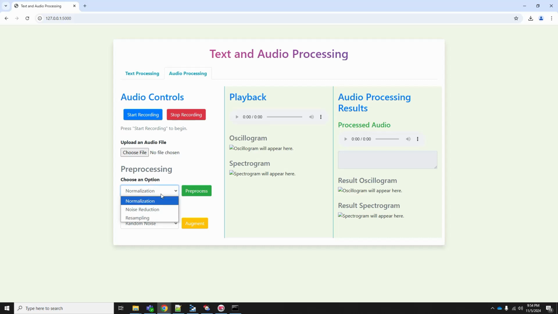Noise reduction. Whenever we are recording audio, there will be background noise or other environmental noise introduced to the audio file. So noise reduction is to eliminate all such noises that are getting added to our audio file. Resampling. Whenever we record audio, we convert it into digital form by sampling it. When we do digital sampling, we take the frequency of that data and sample a number of samples in a particular second. As the number of samples increases, we capture more data from the audio file, and when the number of samples reduces, we capture less data.